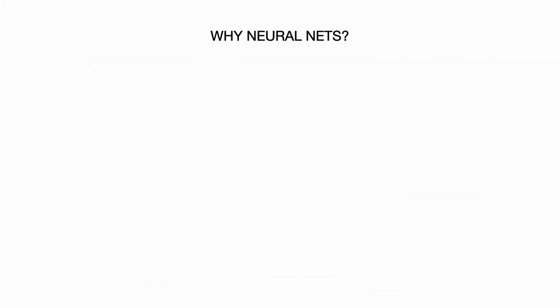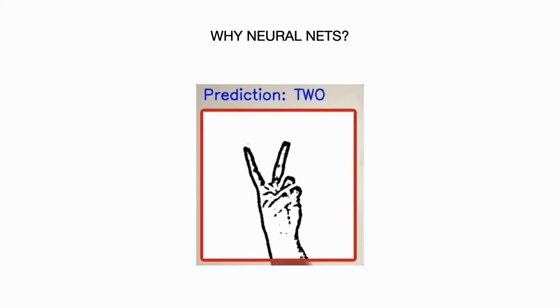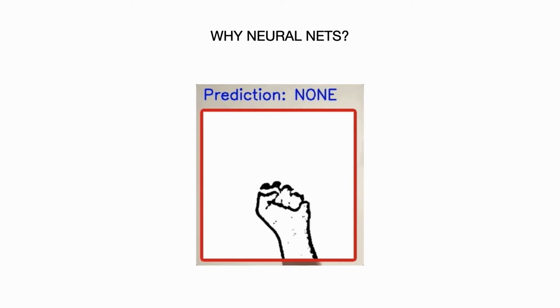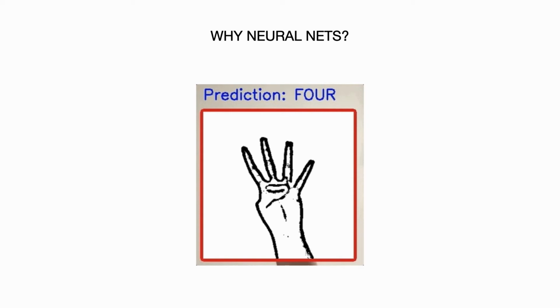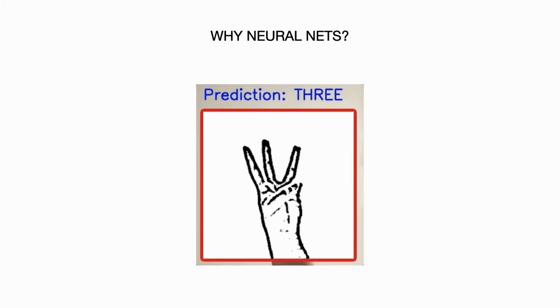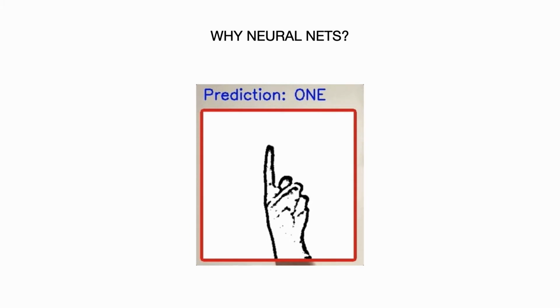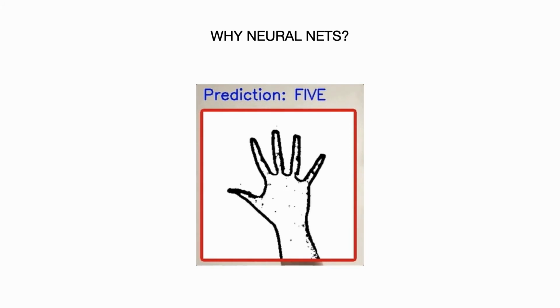To give you another example, suppose there is a picture of your hand and you are drawing some annotation with just your finger. If you are going to predict it, you can easily predict it's a four finger, a five finger, a three finger. But how can we do this by program? Here come neural nets in the picture with machine learning.